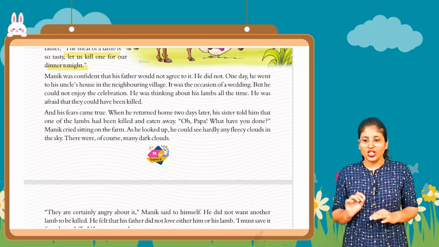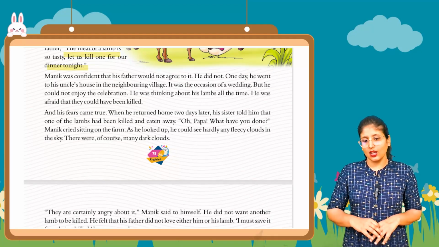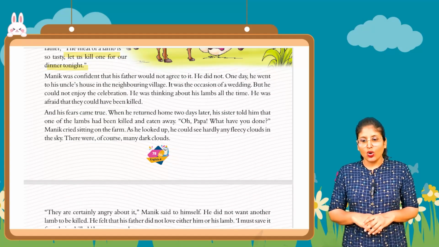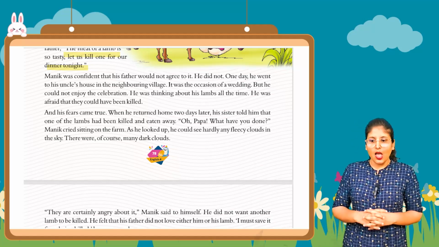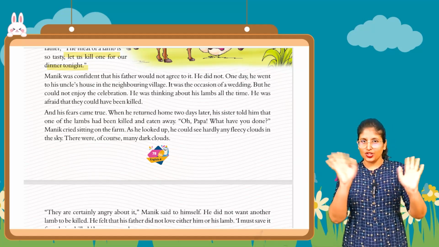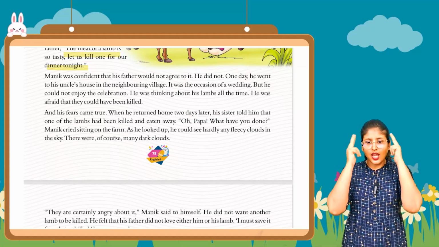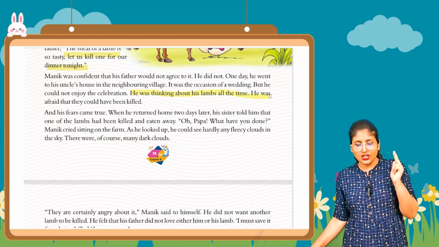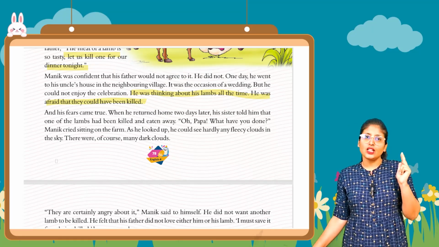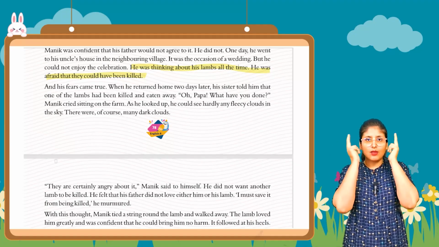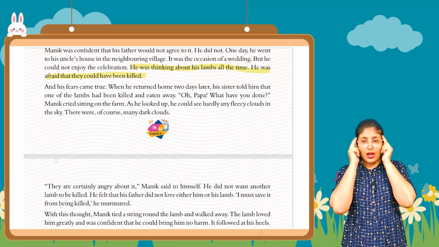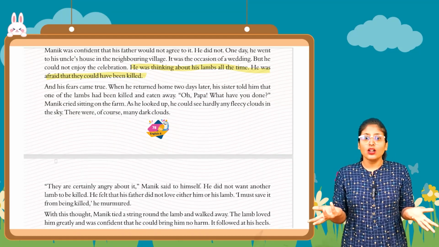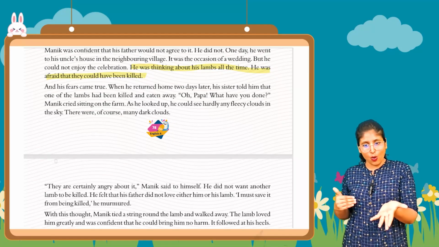One day he went to his uncle's house in the neighboring village. It was the occasion of a wedding, but he could not enjoy the celebration. He was thinking about the lambs all the time. In his mind he kept thinking they could not kill his lambs like this. And his fear came true when he returned home two days later.